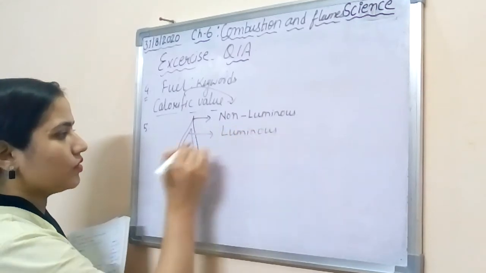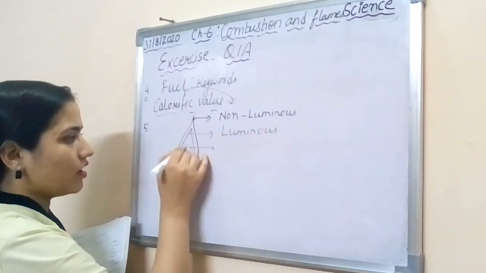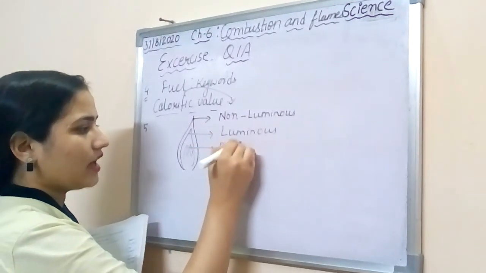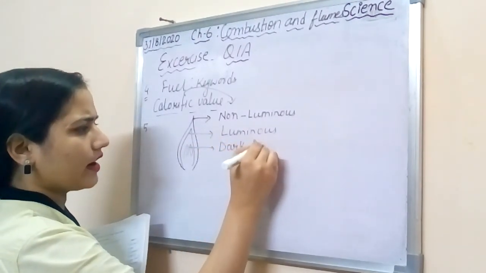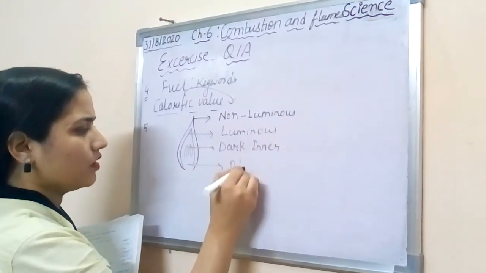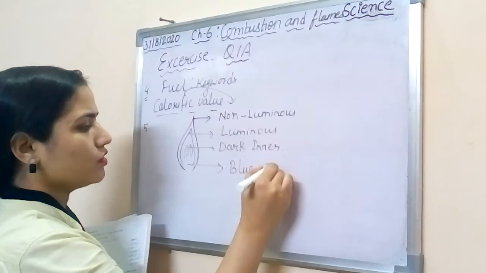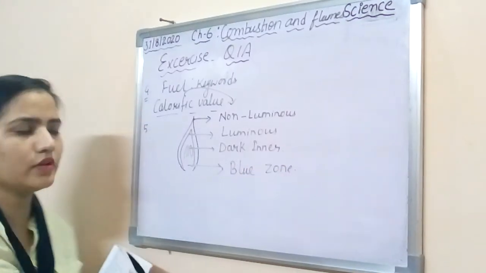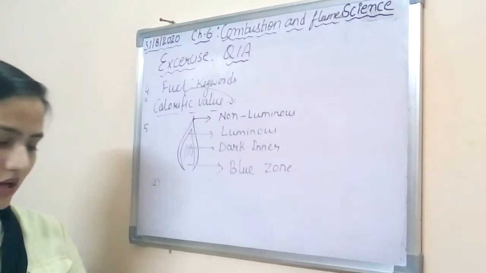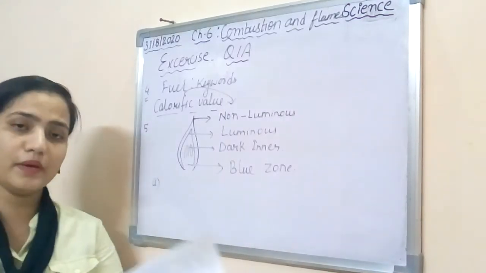And the third part, the inner part, is your dark inner zone. And the last one is your blue zone. Then you have to mention which zone contains the unburnt vapor of wax.